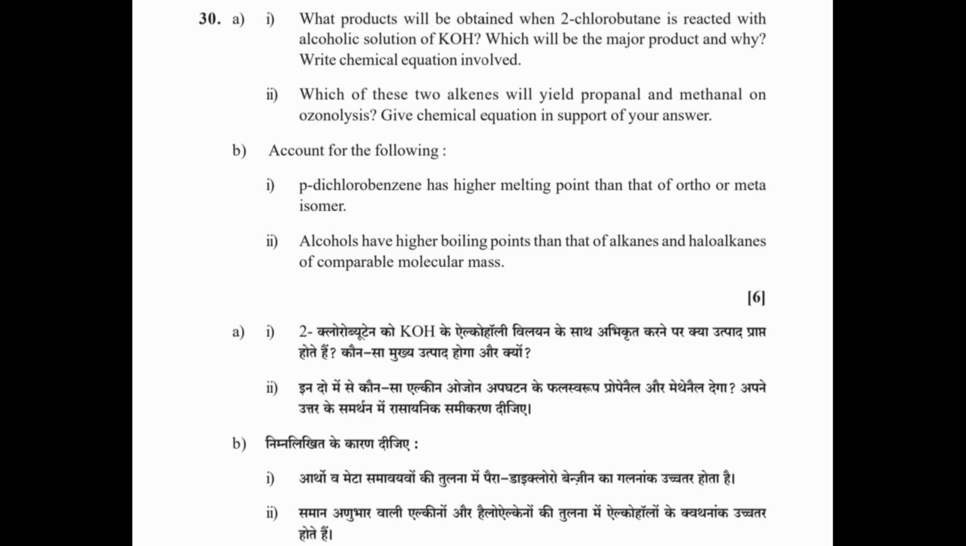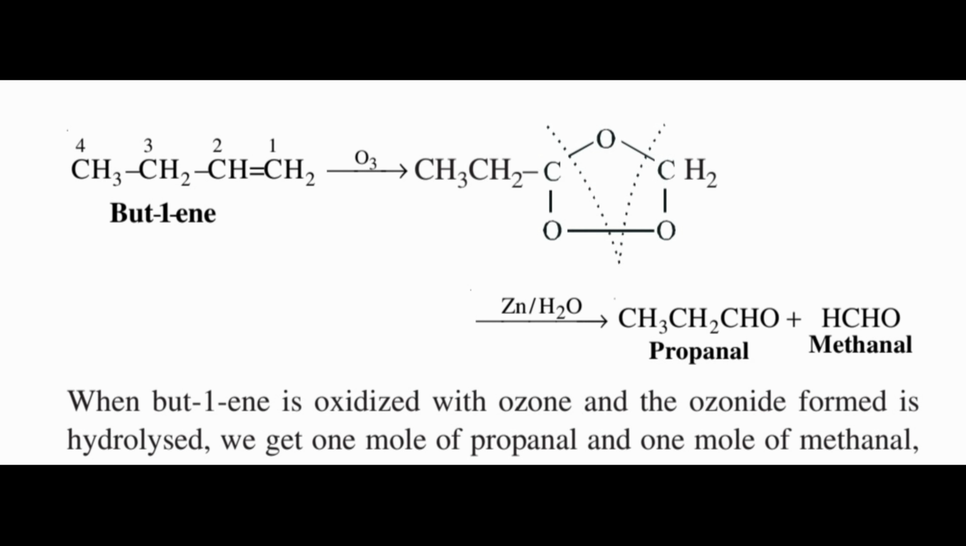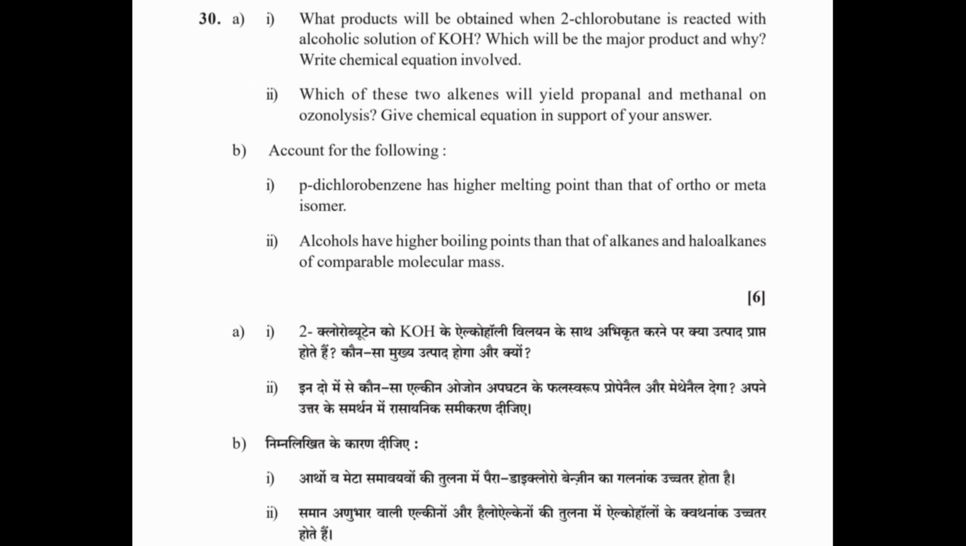Question 30A. 1. What product will be obtained when 2-chlorobutane is reacted with alcoholic solution of KOH? Which will be the major product and why? Write chemical equation involved. 2. Which of these two alkenes will yield propanal and methanal on ozonolysis? Give chemical equation in support of your answer. Answer. 2-chlorobutane on reaction with alcoholic KOH gives 2-butene as the major product and 1-butene as a minor product. When 1-butene is treated with ozone and the ozonide formed is hydrolyzed, we get 1 mole of propanal and 1 mole of methanal.